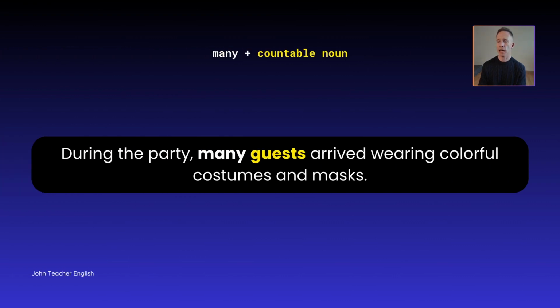During the party, many guests arrived wearing colourful costumes and masks. Okay, so guests being the plural form of one guest, costumes being the plural form of one costume, and masks being the plural form, and obviously we can count 1 mask, 2 masks, 3 masks, 4 masks, okay?